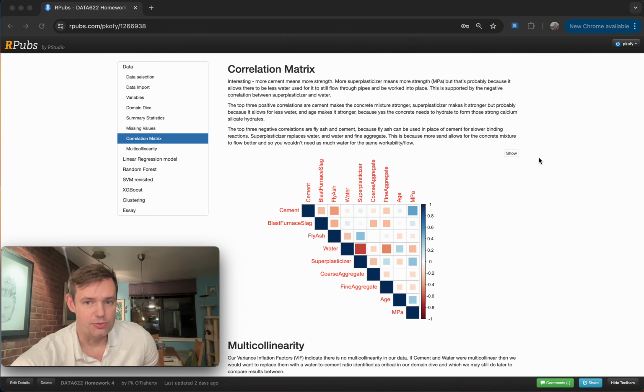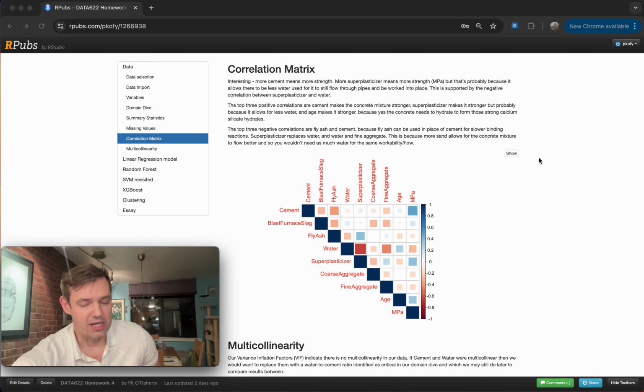We're able to see some of the interactions in our predictors that we learned in the domain dive play out in the correlation matrix. So the more cement there is, the higher the strength of the concrete. The more age, the higher the strength of the concrete. The more water, the lower the strength of the concrete. That's because the more water you have, the more porous the resulting concrete is going to be, which weakens it.